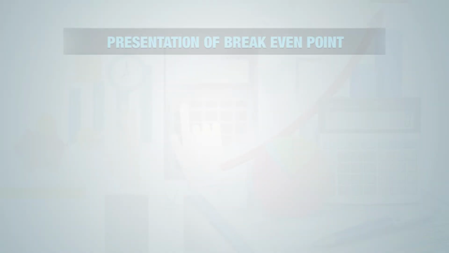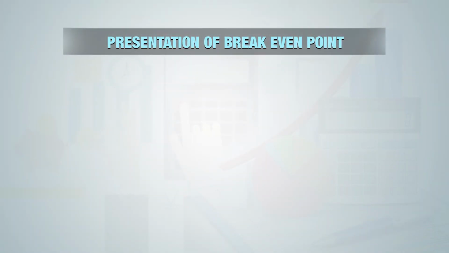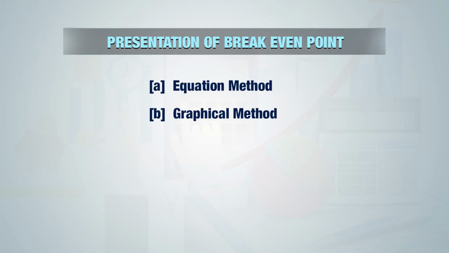From the income statement, we have come to know about many terms: sales, variable costs, contribution, fixed cost. Now this will be helpful to us in calculation of break-even point. Let us understand how the break-even point will be calculated or presented. Break-even point can be calculated or presented in two ways: equation form, that is the equation method, and graph form, that is the graphical method. The first method is the equation method.